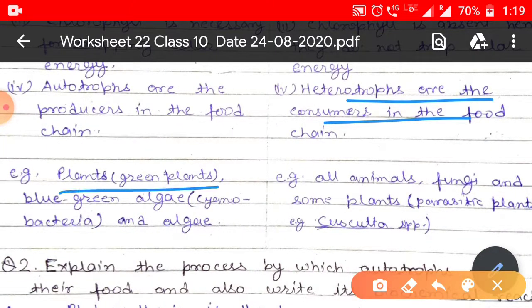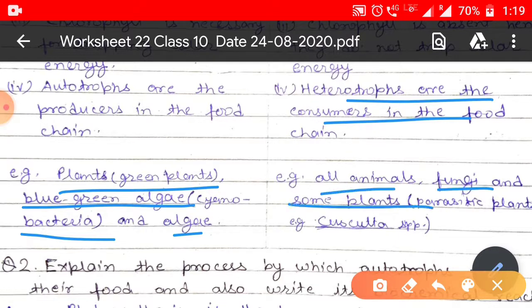The green plants, blue-green algae, cyanobacteria, and the algae included in the Thallophyta carry out phototrophic nutrition, whereas all animals, fungi, and some plants like parasitic plants, for example the Cuscuta species, carry out the heterotrophic mode of nutrition.